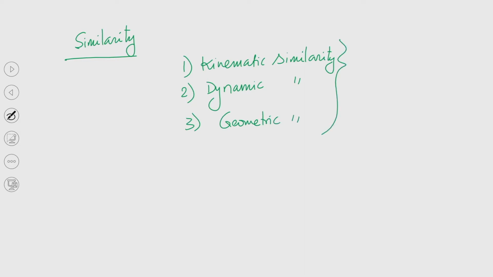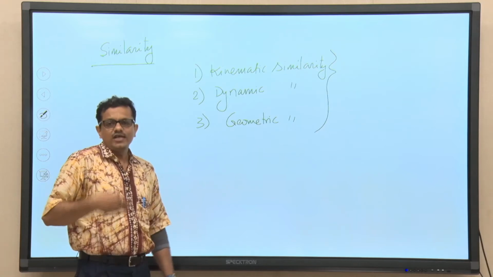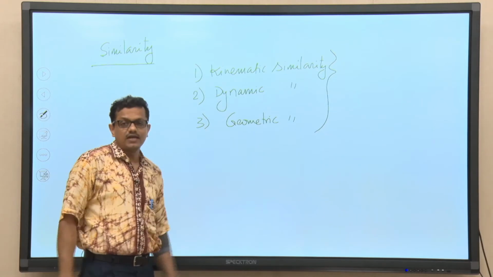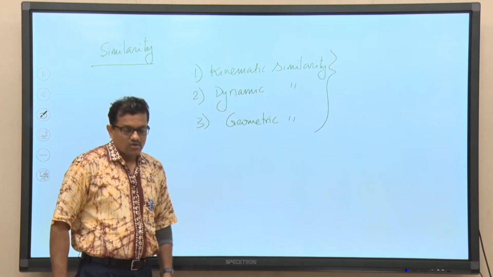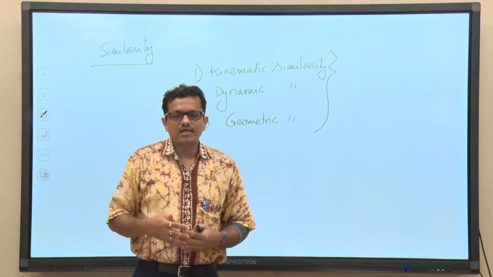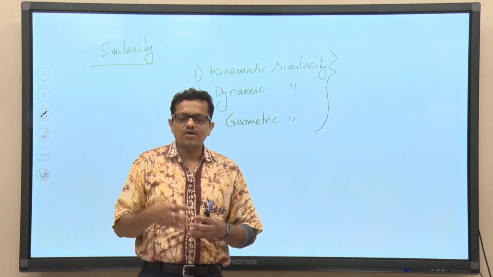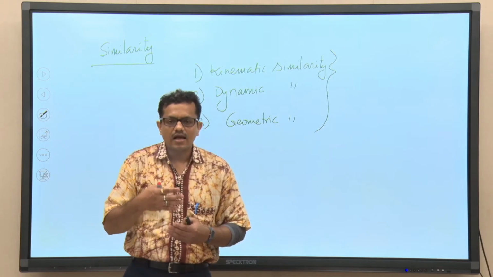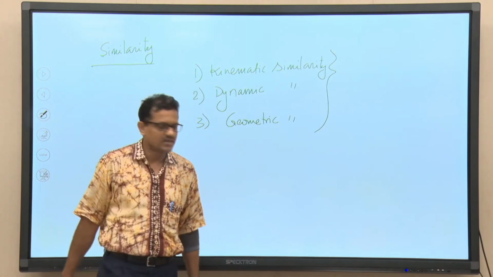Now, we have studied this, but the question is, why do we need to really look for kinematic similarity, dynamic similarity and geometric similarity? So, at least now in the context of this course we will try to understand that similarity can also be applied among the fluid machines, and this is very much needed.